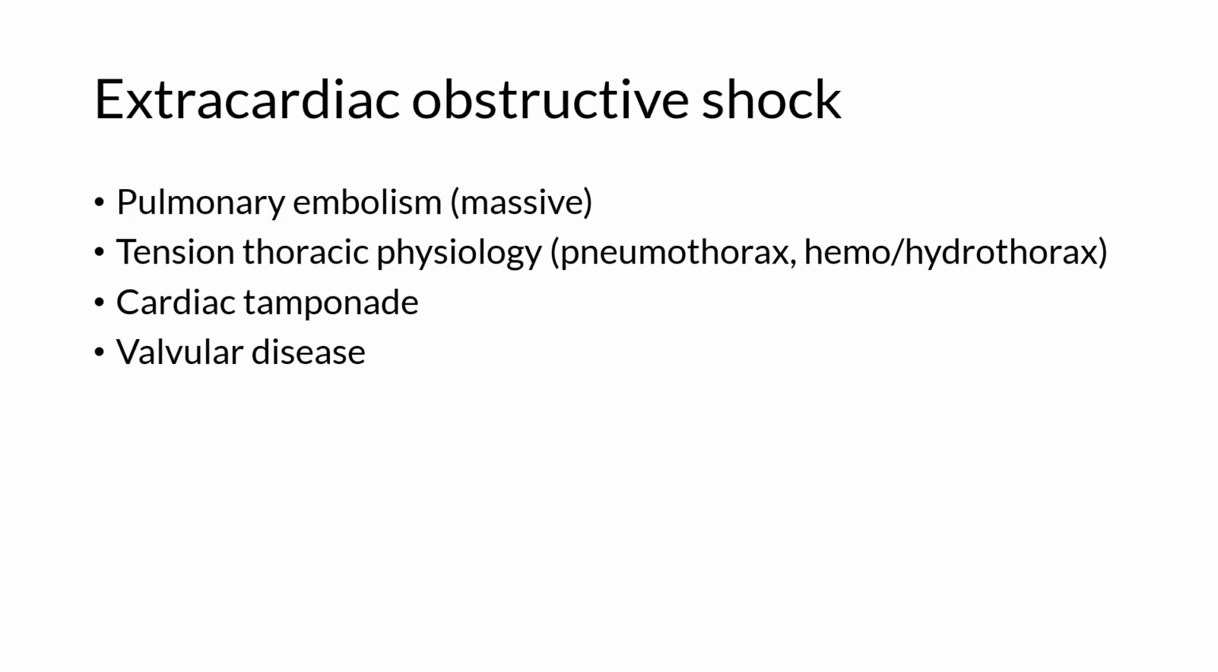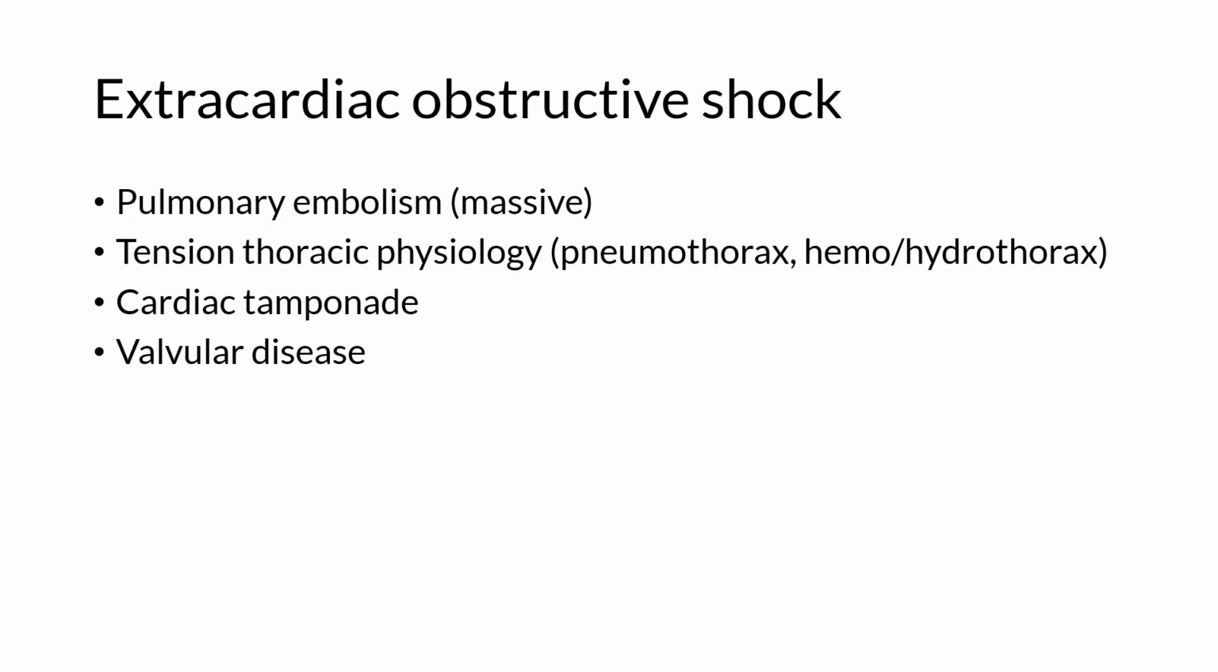Tension thoracic physiology, from either air or fluid in the chest, impedes filling, mainly of the right heart. A history of chronic lung disease may predispose to pneumothorax, and trauma may cause either a tension pneumothorax or hemothorax. Rarely, patients with chronic pleural disease will accumulate enough pleural fluid over time to create tension physiology.